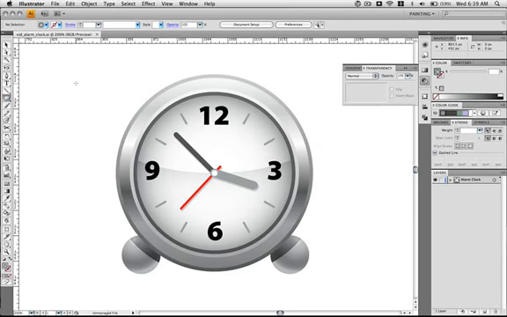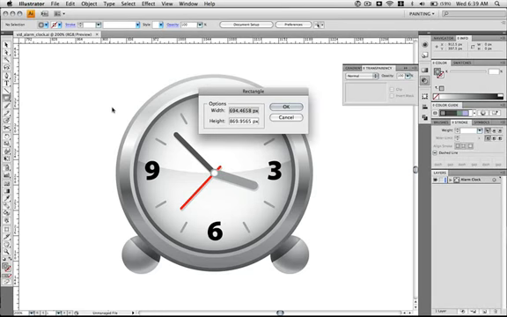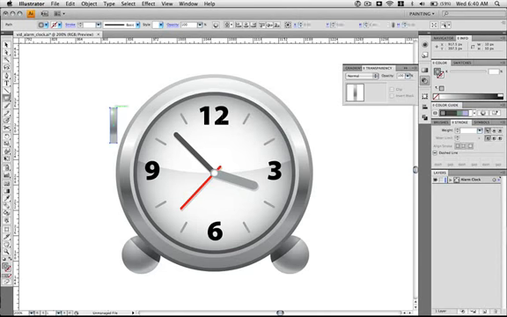Go ahead and grab the rectangle tool, or hit M on the keyboard and click anywhere in the canvas. And for the width, enter 10 pixels. And for the height, go with 50 pixels. Hit OK.